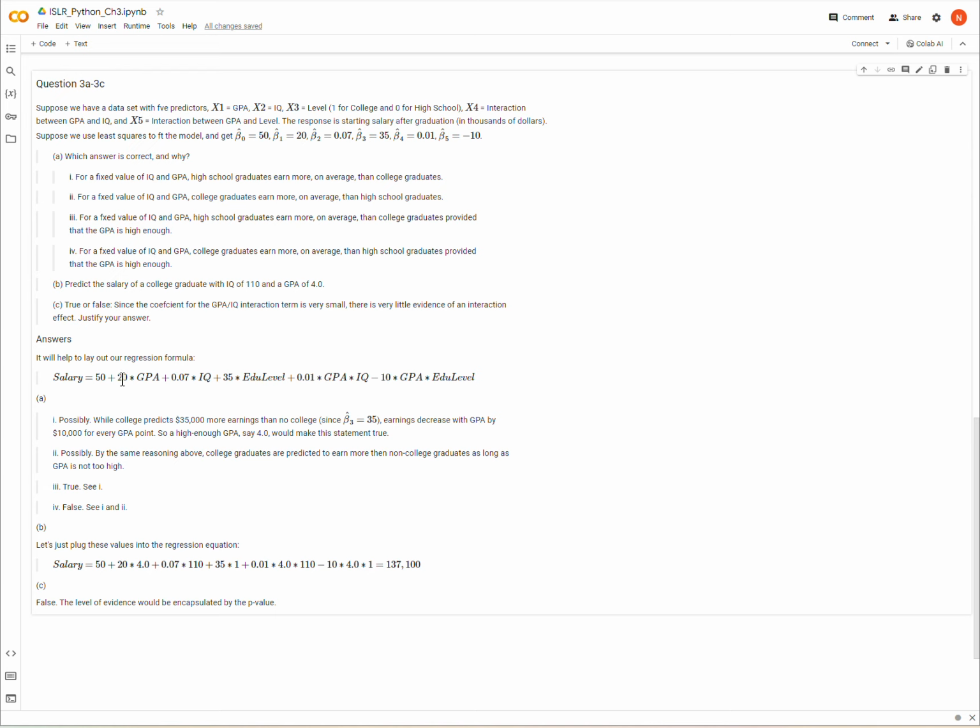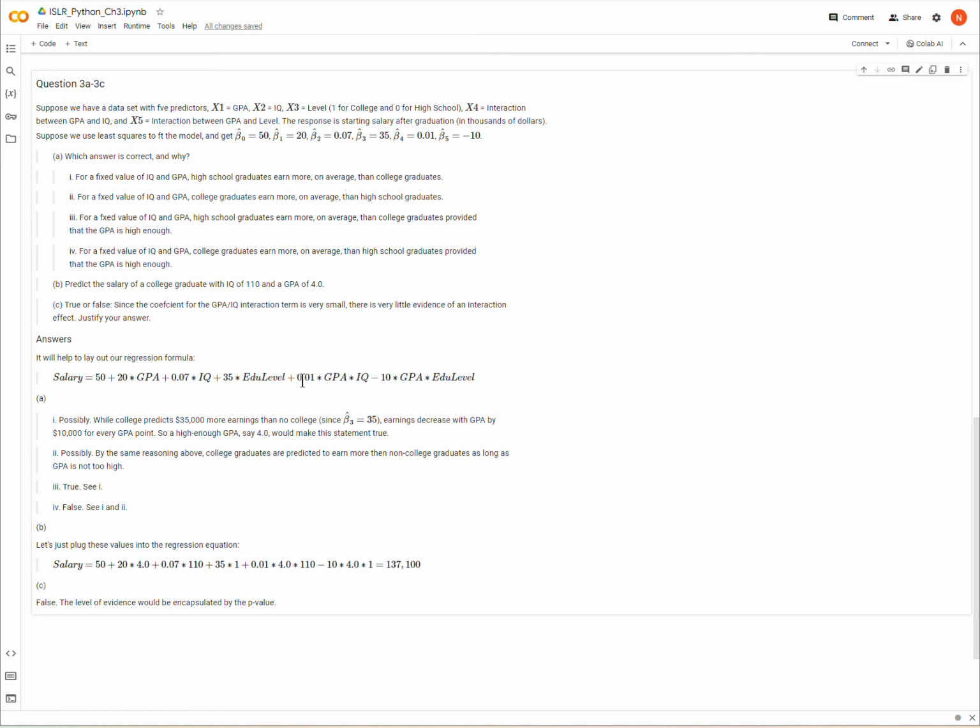The way we do this is we can just start filling in values. The idea is that GPA and IQ are going to be the same in the two comparisons, and the thing that's going to change is education level. It's going to be 1 for the college graduate and 0 for the non-college graduate. If we look at the terms, the first one we come to is 35 times education level. If I just stop there, that would mean that college graduates make $35,000 more as a starting salary than non-college graduates.